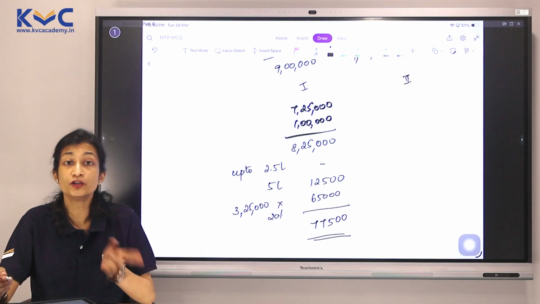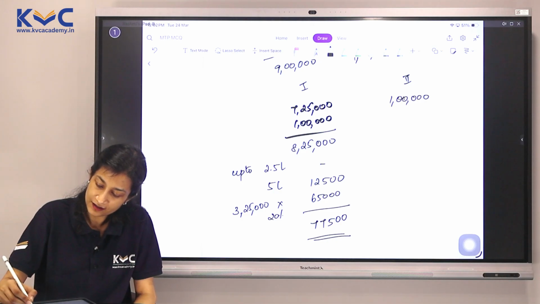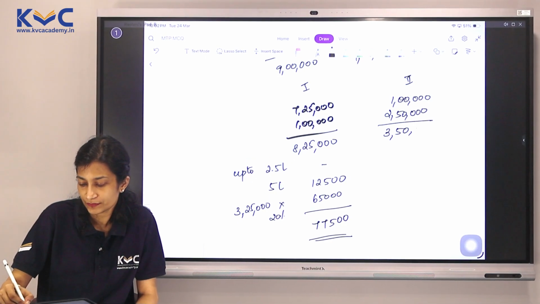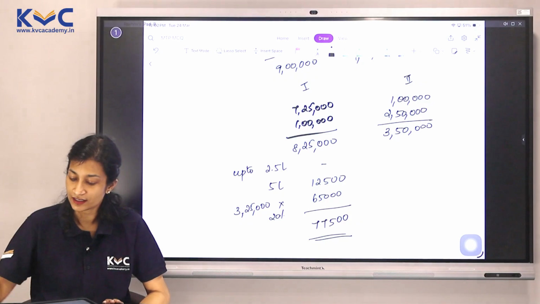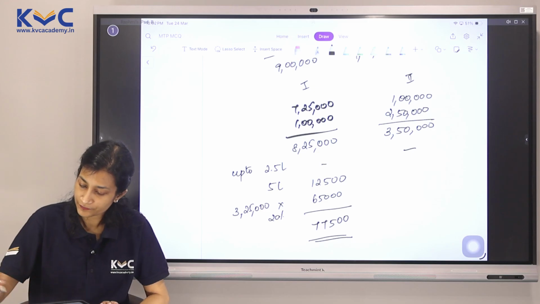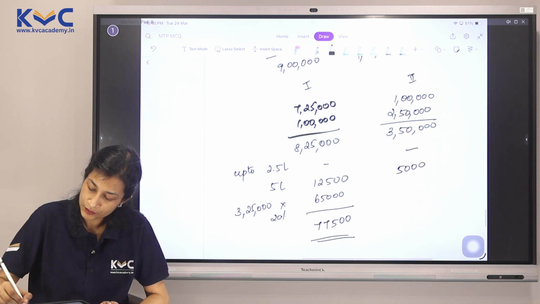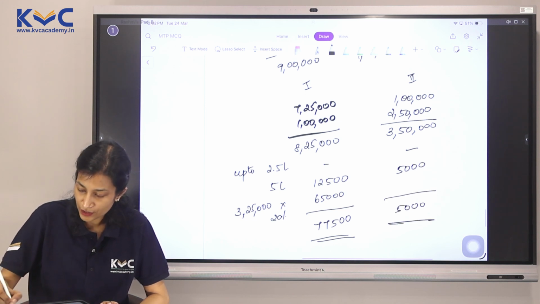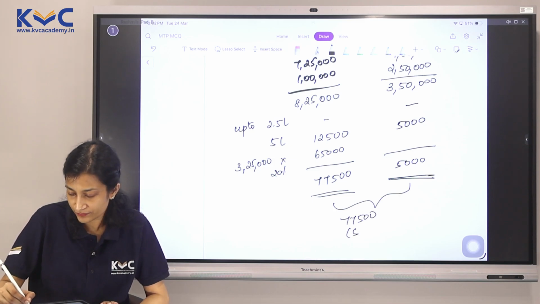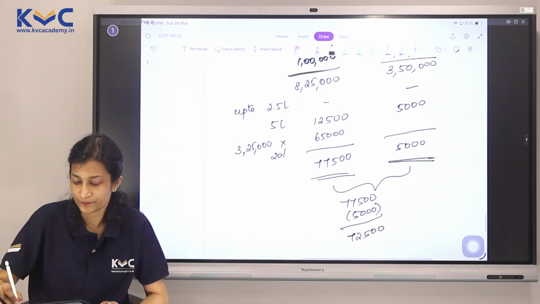Step 2 is where you will give them the relief. I would take the agricultural income here, 1 lakh, take the basic exemption, total it up, and now calculate the tax on this. The tax on this we know is up to 2,50,000 nil, and on the balance, that is on 1 lakh, we would have 5%, which is 5,000, totals up to again 5,000. So the relief which we are giving here is 77,500 minus 5,000. Final tax after integration would be 72,500.